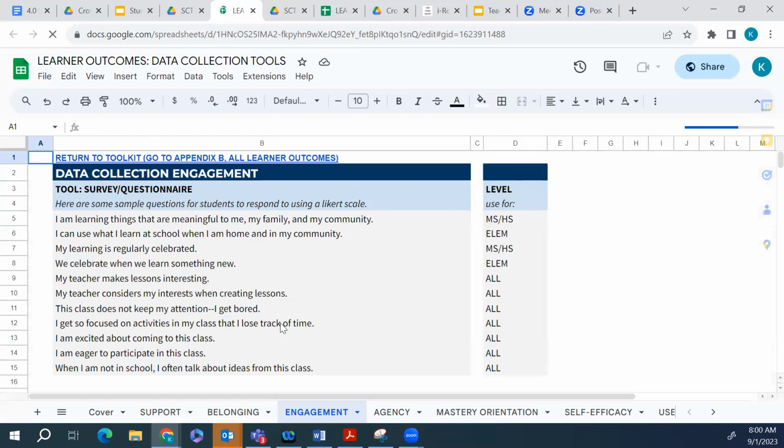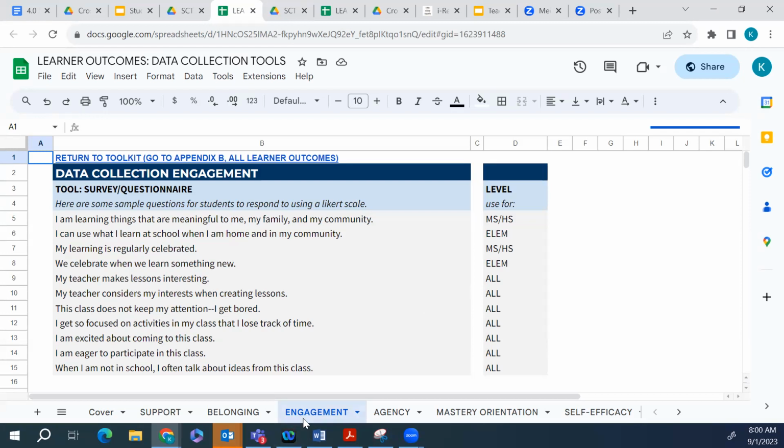I see that there are several prompts and questions I can use to create a survey for my students. I notice that each prompt has a code for which level it best fits. Since I'm a high school teacher, I want to make sure the prompts I select fit where my students are as learners. From the engagement tab,